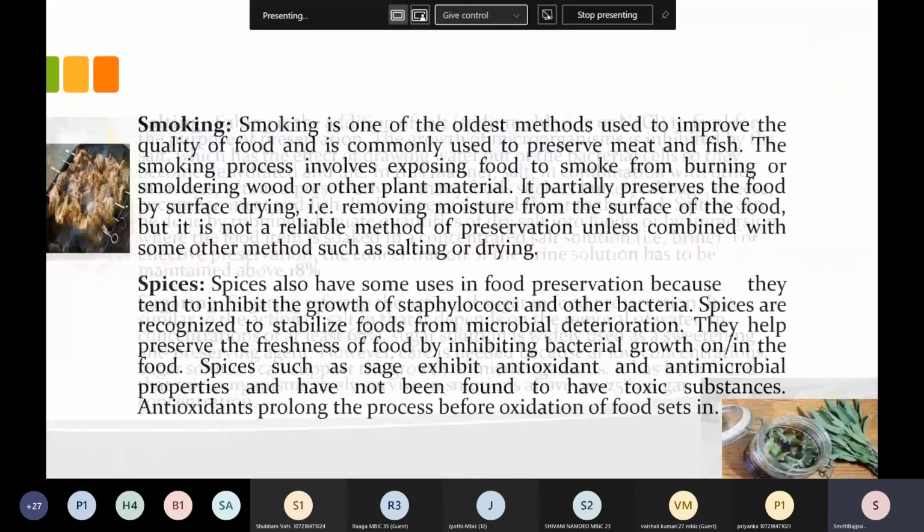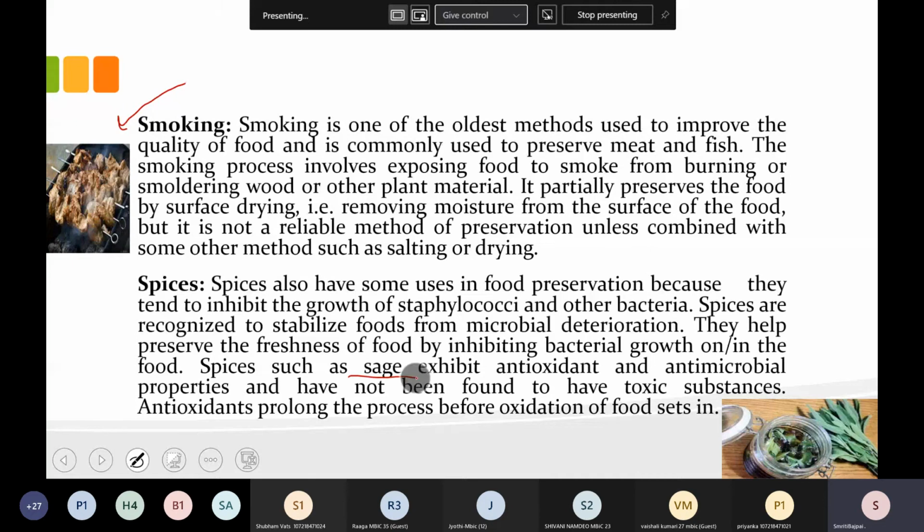Now smoking is again one of the important techniques for preservation. In this, smoke covers the food and preserves it by surface drying. Now spices: certain spices, like sage, exhibit antioxidant and antimicrobial properties. Being an antioxidant, it prolongs the process of oxidation, so the contamination will be delayed, which means the life of the food will be increased.